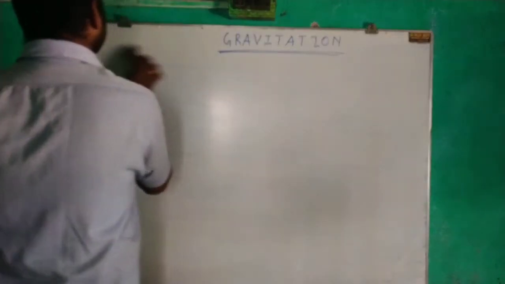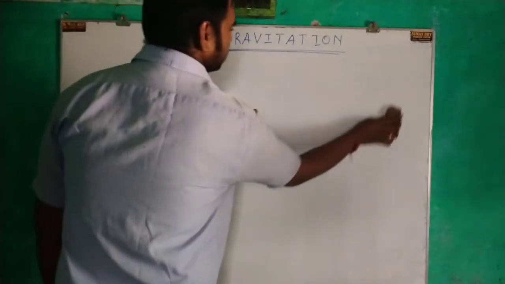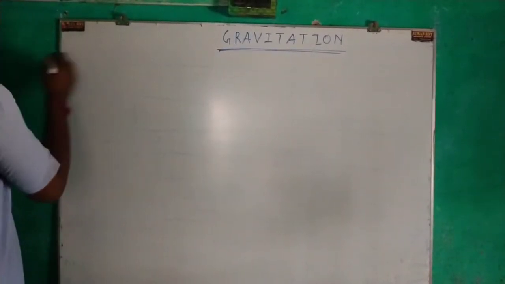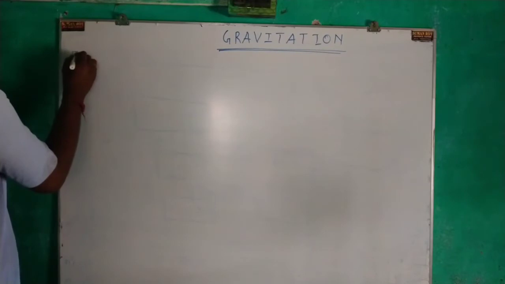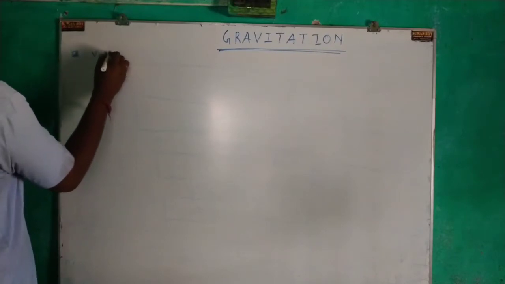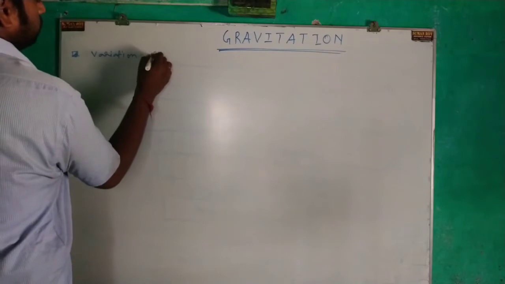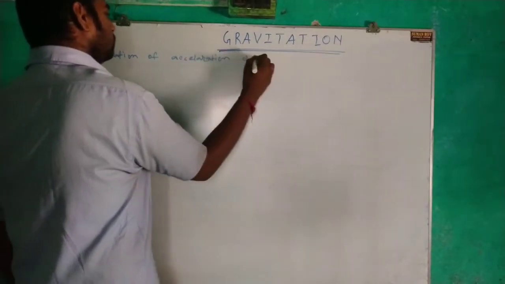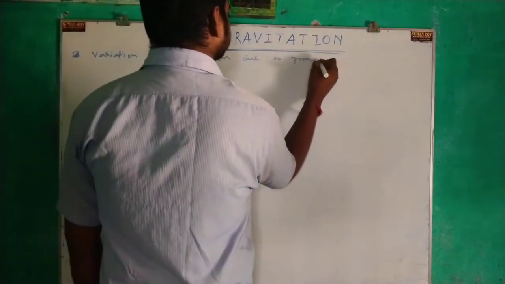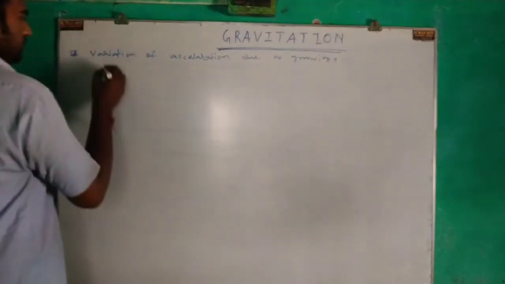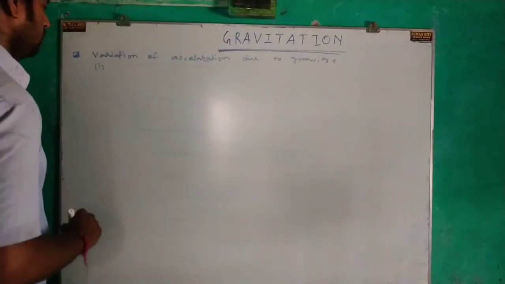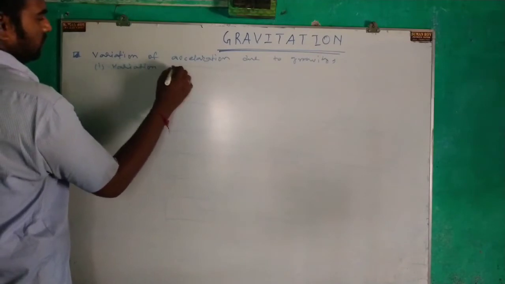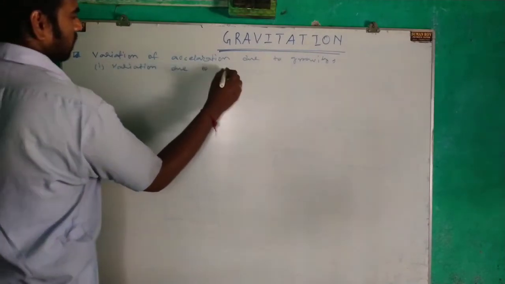Now we will see how acceleration due to gravity will change by some factors. Variation of acceleration due to gravity. First case, variation due to altitude.